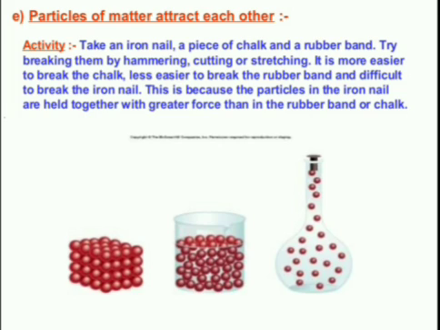The next characteristic or property of particles of matter is that particles of matter attract each other. This we can do by an activity. Suppose we have taken an iron nail, a piece of chalk and a rubber band and try to break them by hammering, cutting or stretching. It is easier to break the chalk but less easy to break the rubber band and difficult to break an iron nail. This is because particles in the iron nail are held together with greater force than in the rubber band or chalk.